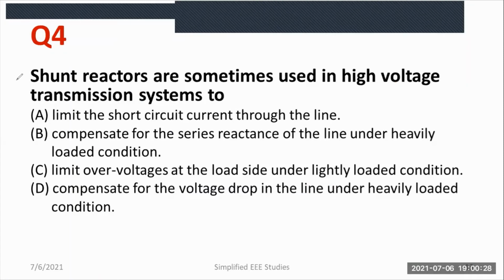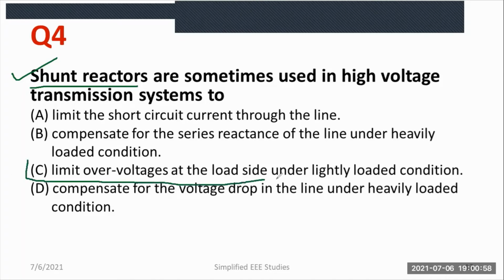Question number 4. Shunt reactors are sometimes used in high voltage transmission systems too. Which is the right answer? Limit the short circuit current through the line, compensate for the series reactance under heavily loaded condition, limit over voltage at the load side under lightly loaded condition, and compensate for the voltage drop in the line under heavily loaded condition. Which could be the right answer? You have to understand the importance of shunt reactors, where you are going to install shunt reactors, why shunt reactors are required. So based on the concept, I can go for option C.